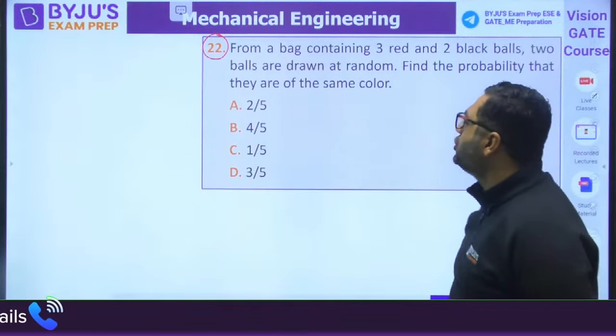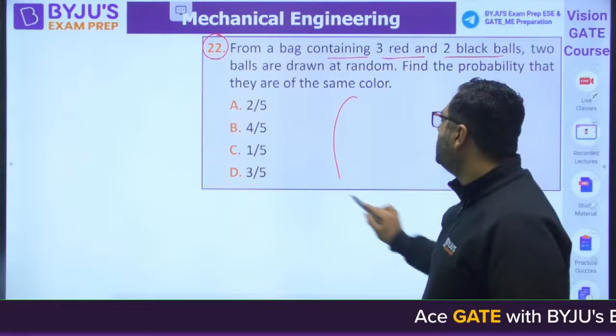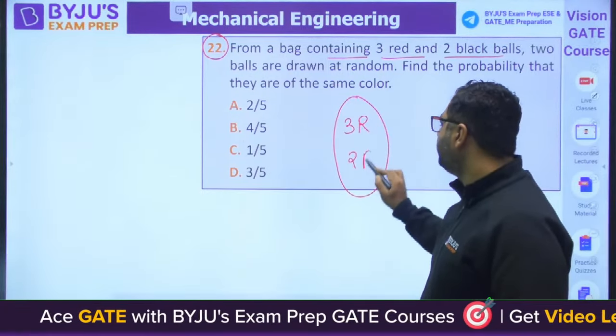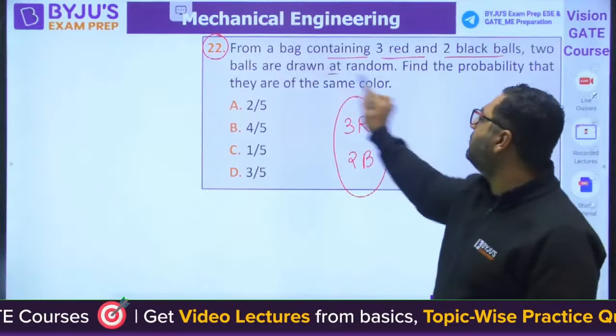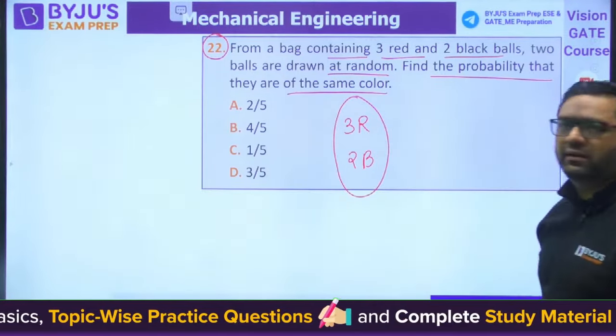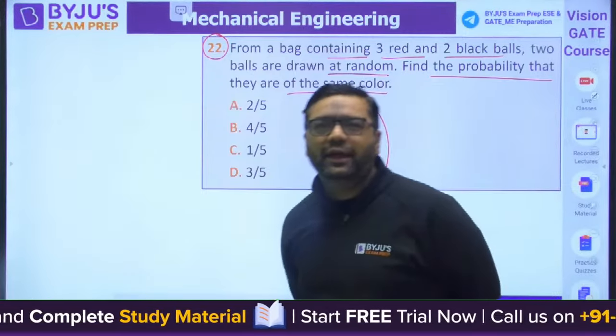Now, probability question. From a bag containing 3 red and 2 black balls, 2 balls are drawn at random. Find the probability that they are of the same color. Okay, very good.